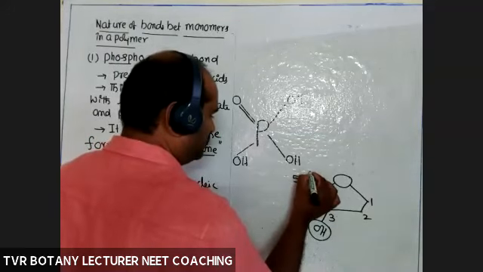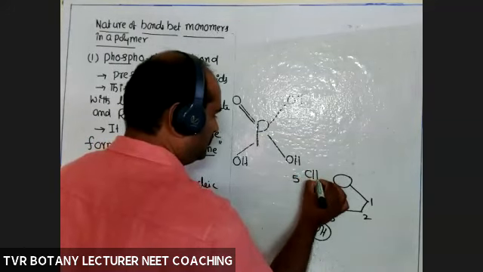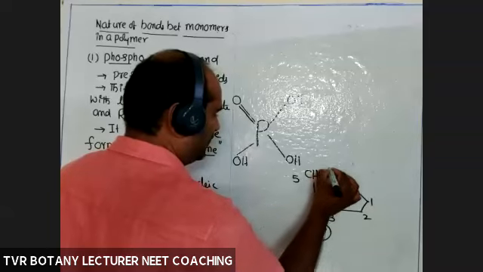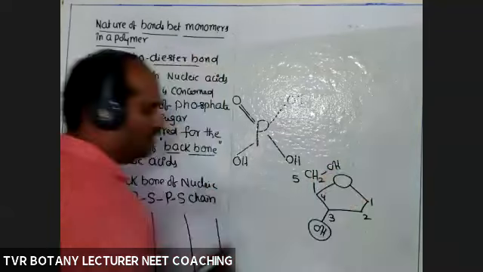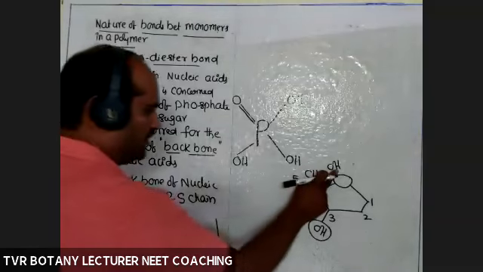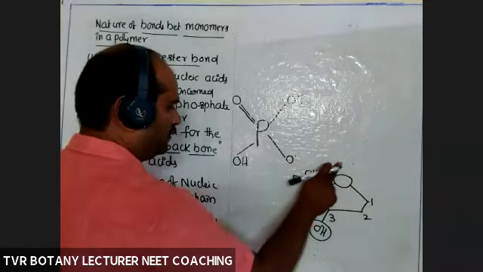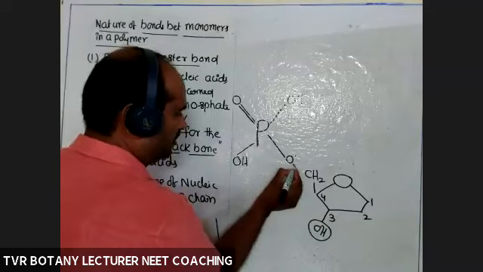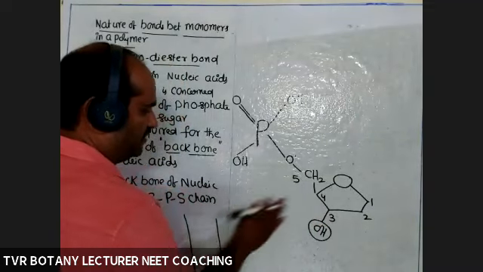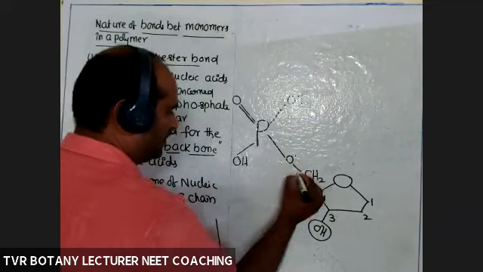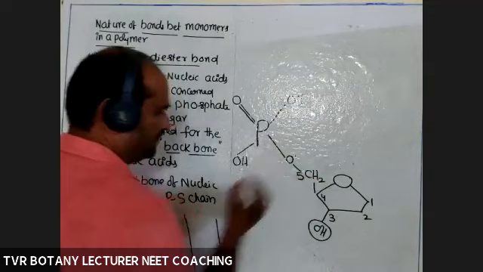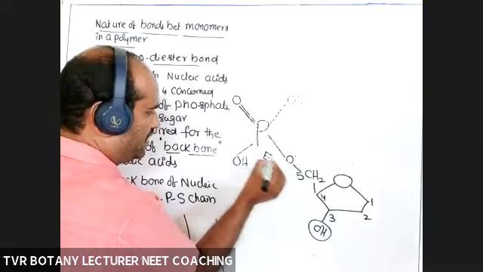Here CH2OH. So OH and hydrogen are removed. So this bond is called one ester bond, at the fifth carbon atom.